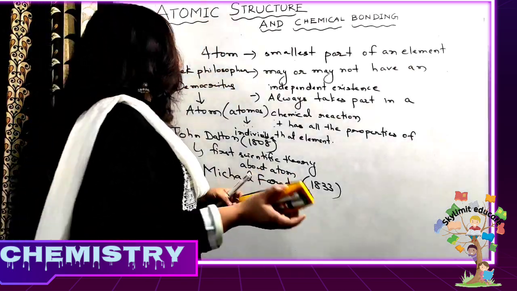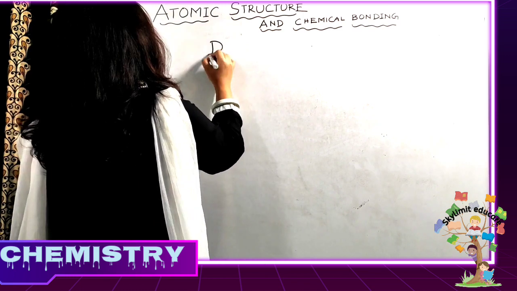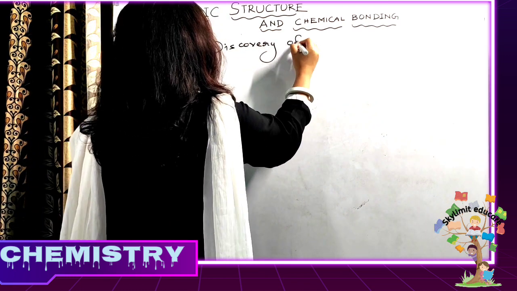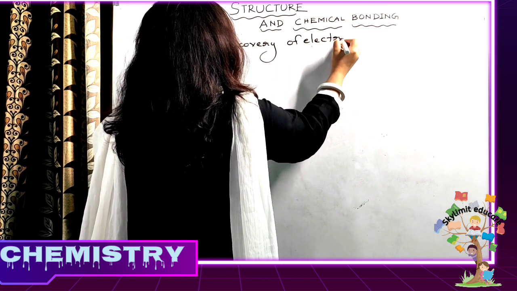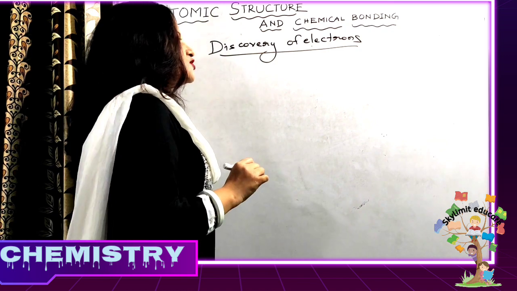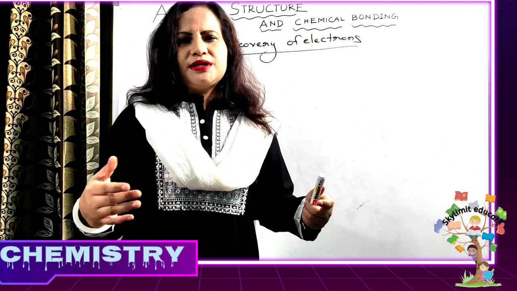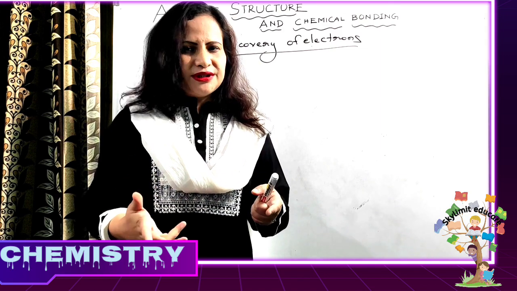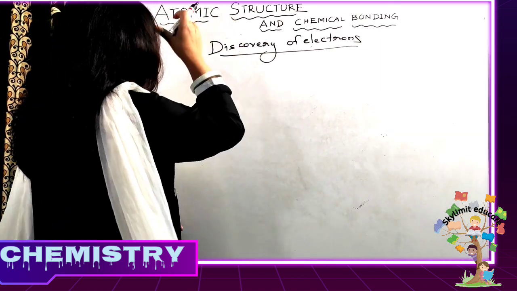So now, the discovery of electrons. Here we will be discussing many more things under this discovery of electrons. By now we know that electrons are negatively charged particles. They revolve around the nucleus. We know many things about electrons, but how were they discovered?